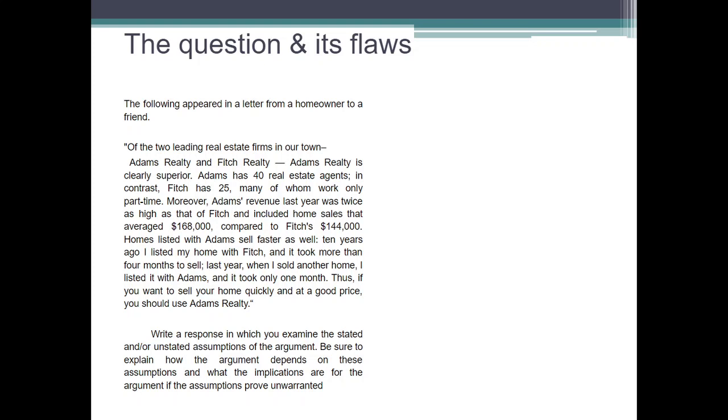It says that the following appeared in a letter from a homeowner to a friend. Of the two leading real estate firms in a town, Adams Realty and Fitch Realty, Adams Realty is clearly superior, okay, and we can't find any point from that. Adams has 40 real estate agents, in contrast Fitch has 25, many of whom work only part-time. Well, that's a point. Now let's just write down a point and we'll elaborate on that afterwards. So the point we can make from here is that operating and organizational parameters are assumed to be same. That's the mindset that we have made. Now let's read further on. We'll elaborate on that afterwards.